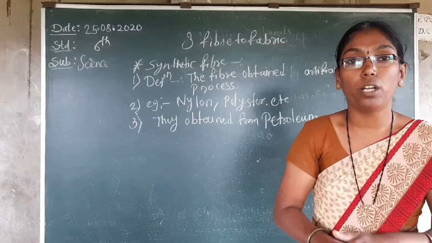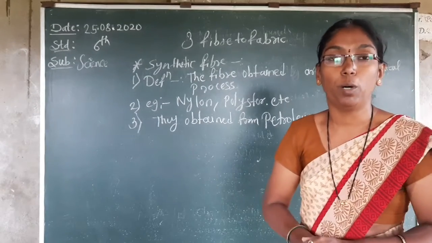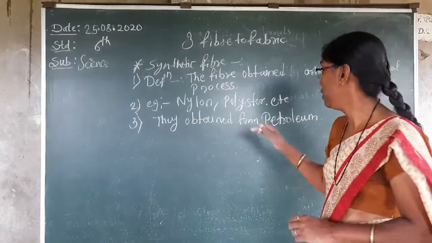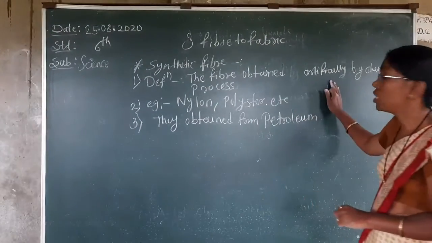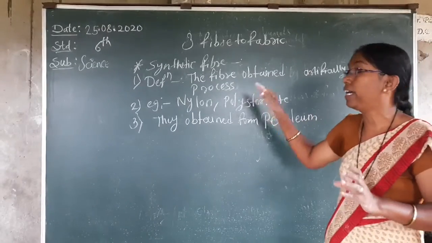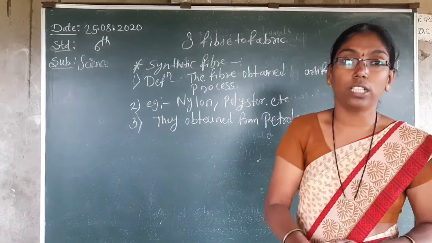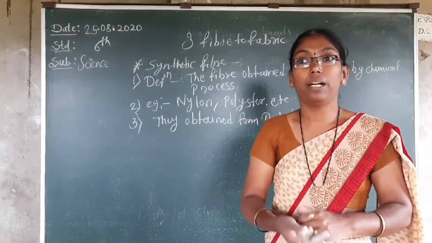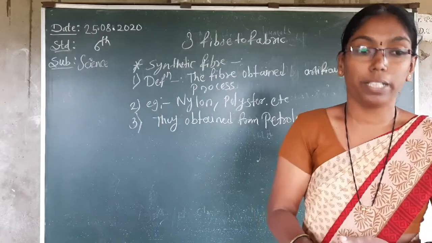Petrol has a different boiling point, kerosene has a different boiling point, so we get different types of oils. From this petroleum we get synthetic fiber. Artificially, by chemical means, petroleum will be used and chemical processes will be done, then we get it. But directly they cannot use it. A number of processes will be there.